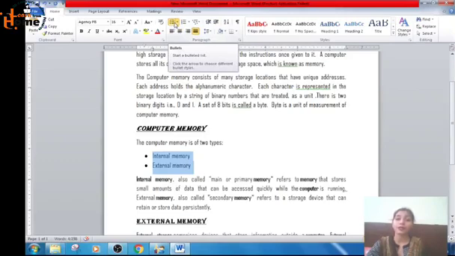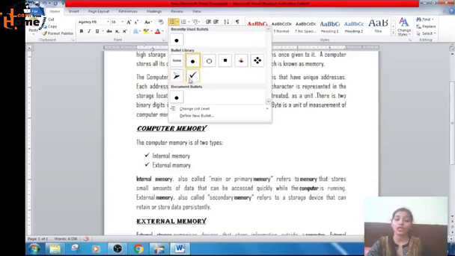Okay, bullets you can also choose of different types. See, you can choose any of these.